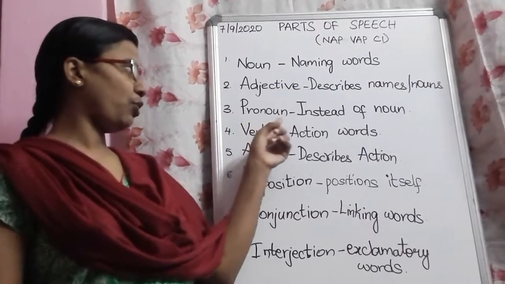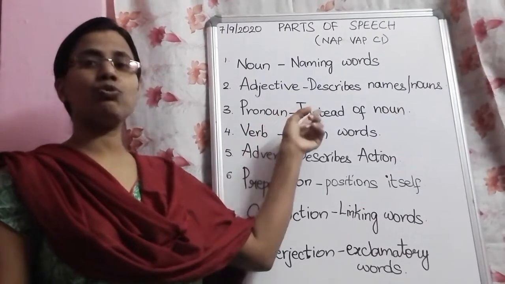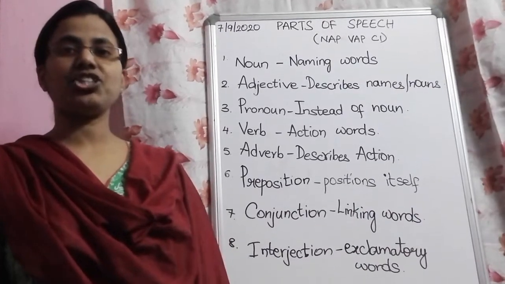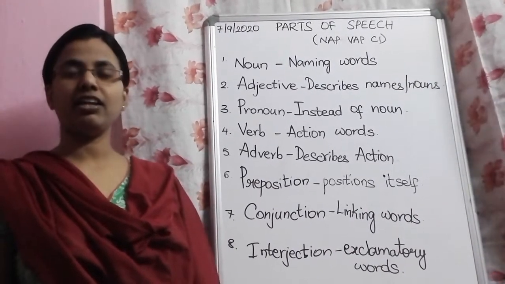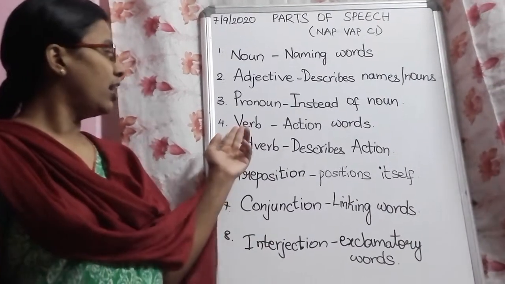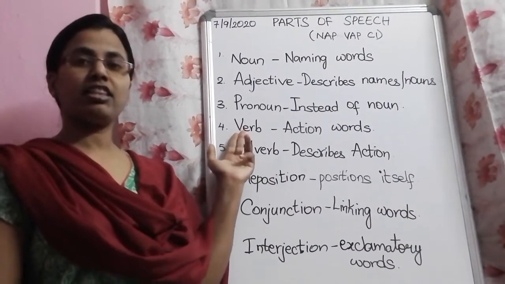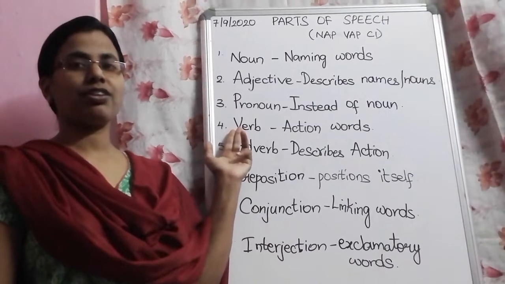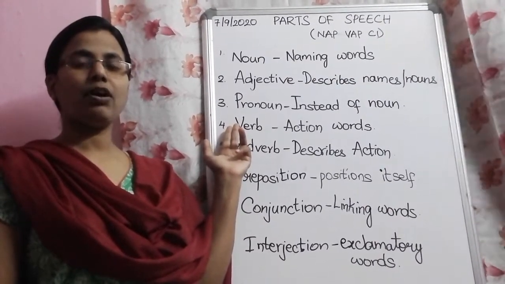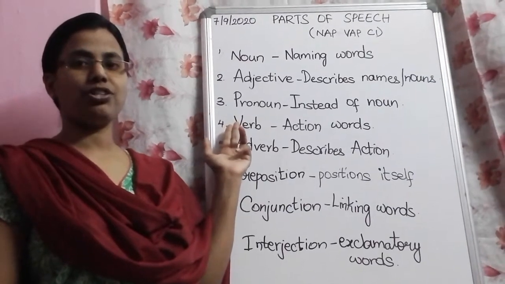The next one is pronoun. Pronoun is used instead of a noun. Examples are he, she, it, me, my. All these are used in place of the noun. Verb. Verbs are nothing but action words. For example, run, jump, skip. All these are action words.